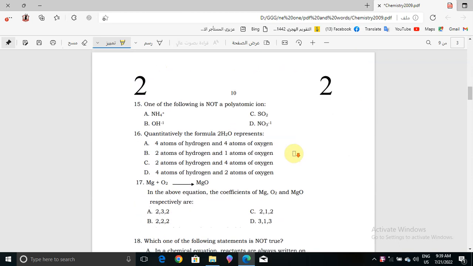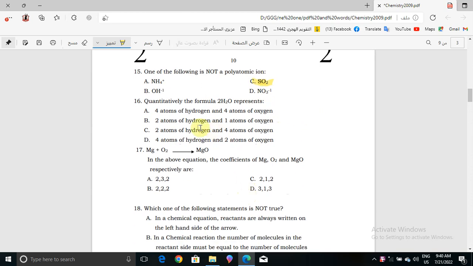Now question number 15. One of the following is not a polyatomic ion. Here we have NH4 plus, OH minus 1, SO2, NO3 minus 1. So which one is the correct answer? Of course it will be the one which doesn't have a charge. It will be choice C.